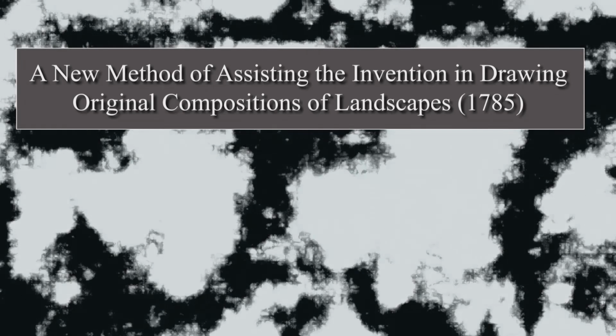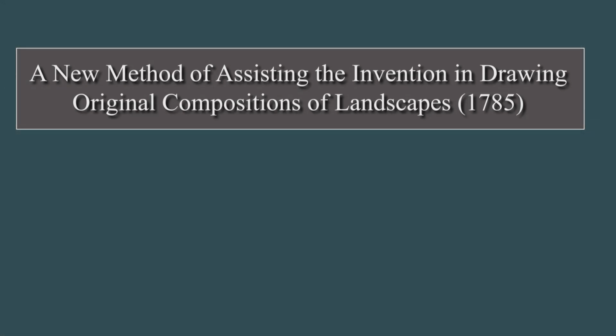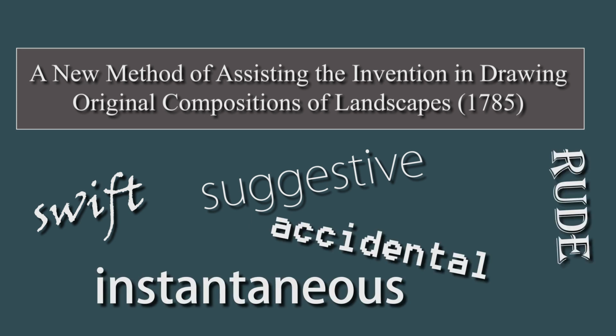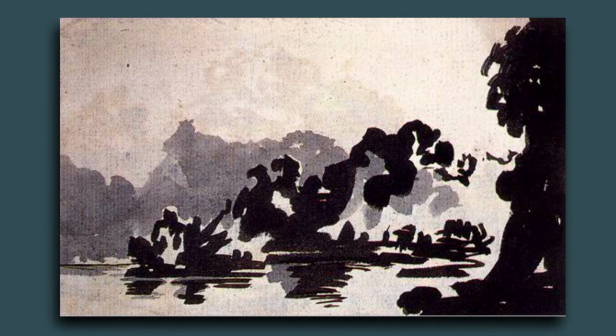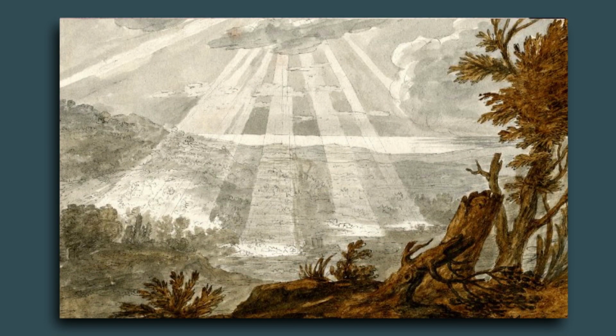In this text, Cozens states that he has given up on copying the work of others and scenes from nature. Instead, he was to use an artificial blot on paper, which was swift, suggestive, instantaneous, accidental, and rude. The blot was then used as the first indication of a landscape, hastily produced in thick black ink, which the artist would later elaborate into a finished composition. His aim was to study the accidental image until proper meaning emerged, creating the potential image.